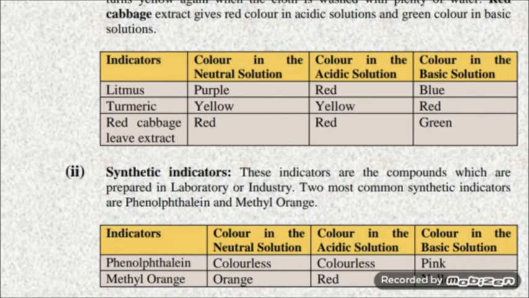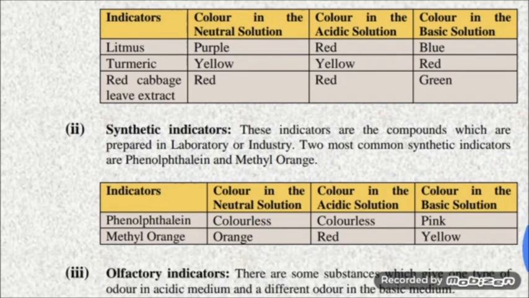So litmus is the name of an indicator which we obtain from a plant, whose name is lichen. Litmus, its neutral color is purple and it turns red in acidic solution and blue in basic solution. Turmeric, its neutral color is yellow and it remains yellow in acidic solution and turns red in basic solution. Then red cabbage leaf extract, the neutral color is red, it remains red in acidic solution and turns green in basic solution.